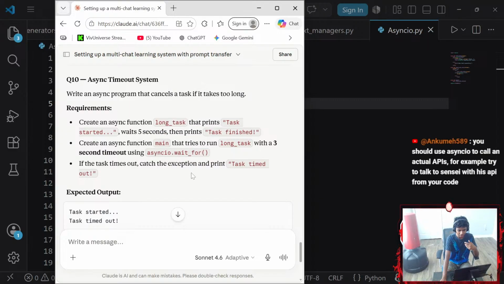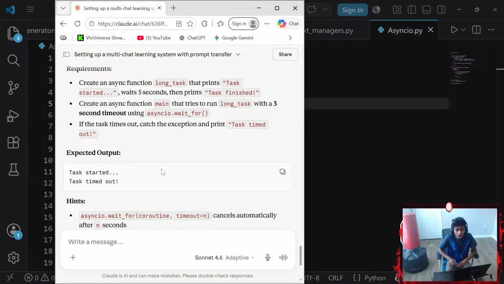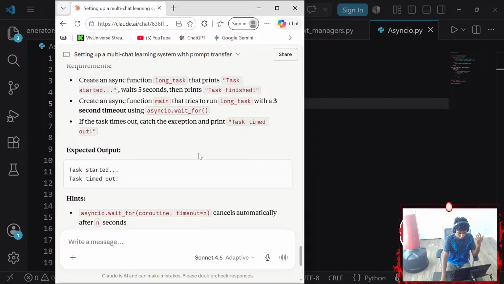Okay, I need to know what wait_for really does. You should use asyncio to call an actual API, for example, try to talk to Sensei with this API from your code. Actually, yeah, I think my roadmap does have that as well. But firstly, I'm just working on the basics, and then I will be working on more projects. I think the fifth or sixth topic on my roadmap is working with LLM models. Before that, I gotta learn Git and GitHub as well. That said, if the task times out, catch the exception.